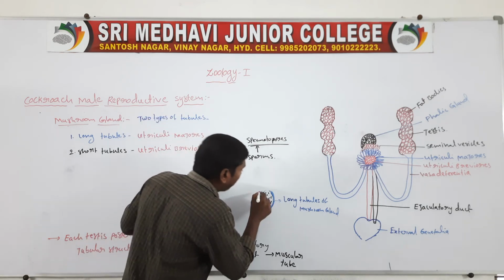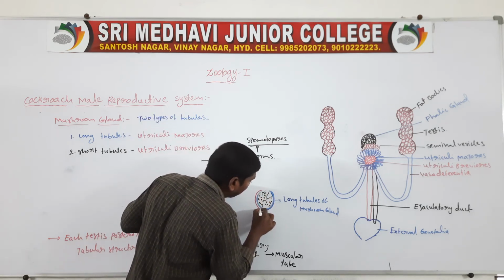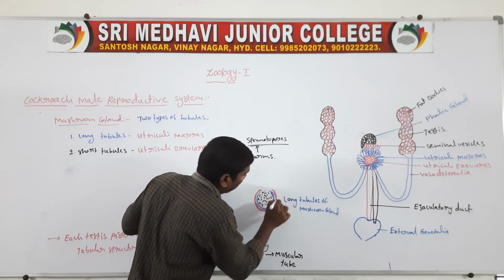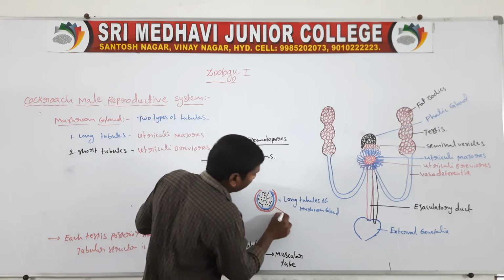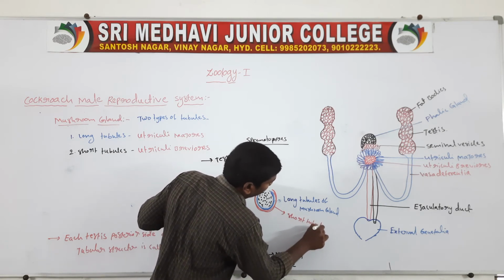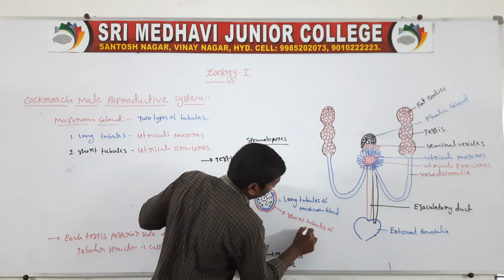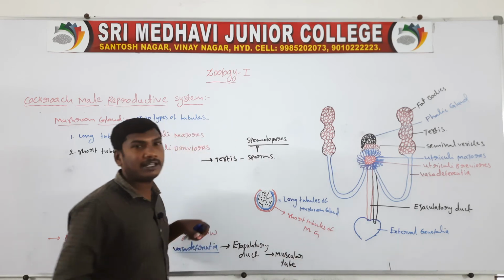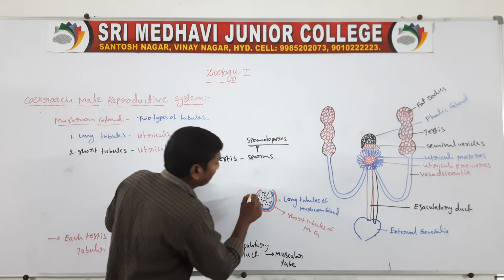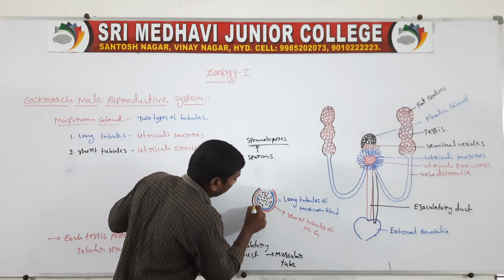Next one, the middle membrane. The middle membrane is the secretion of the short tubules of the mushroom gland. Next one, the outer strong membrane. So these are the outer membrane.